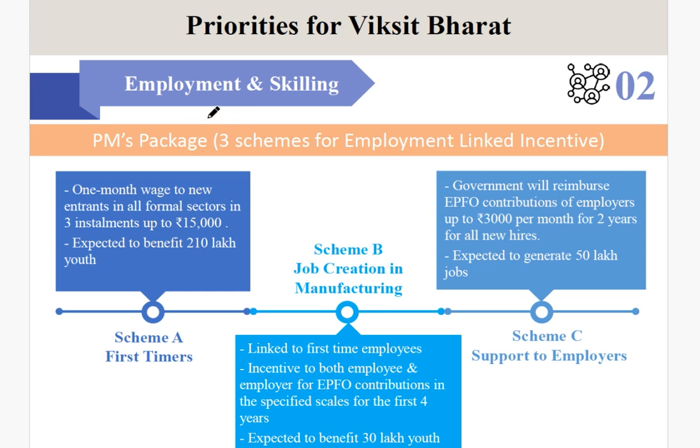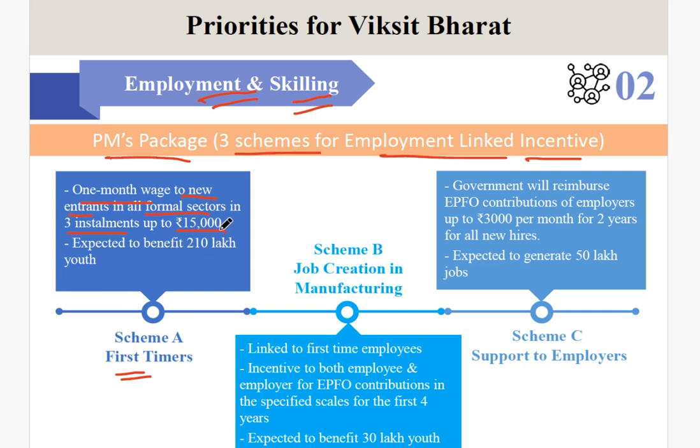Next, talking about the employment and the skilling of the youth. So in the Prime Minister's package, recently 3 schemes for employment linked incentive have been announced today. As you can see here, scheme 1 is about the first timers. That means those who are first timers, those who are new to the field. So 1 month wage will be given to the new entrants in all the formal sectors in 3 installments up to 15,000.